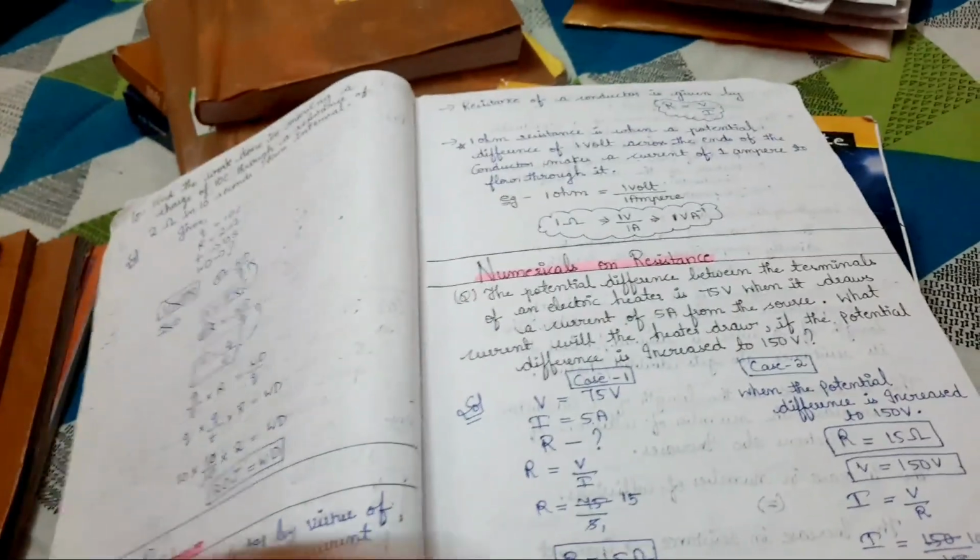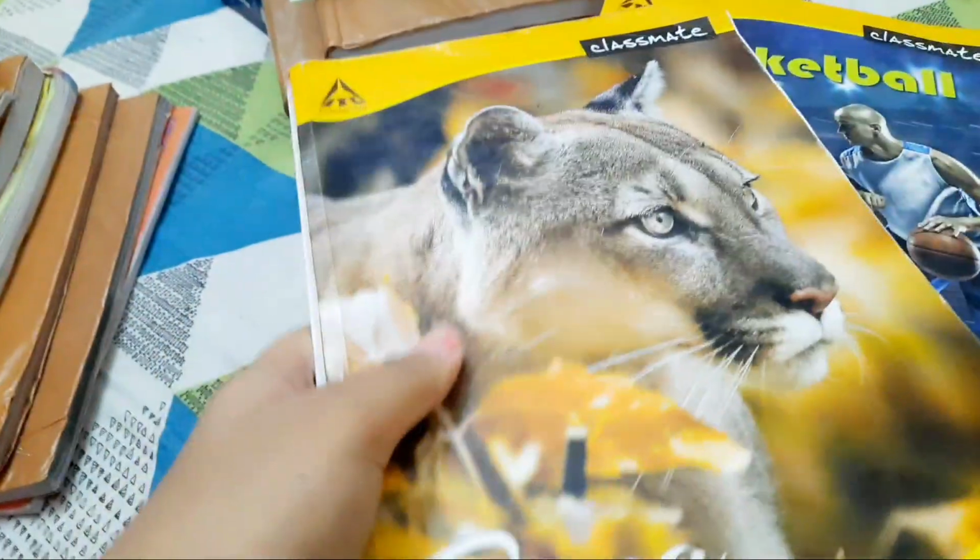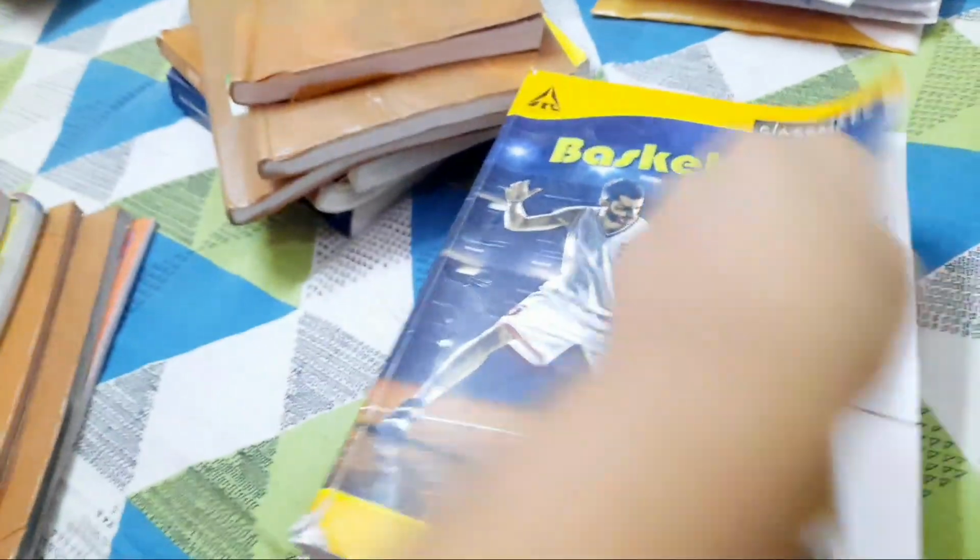Potential difference, Ohm's law, there is a small diagram for this, the VI graph. So this everything is important. Numerical solve करना is another important task. So guys, I suggest you to make notes for physics like this. Numerical solve karna, highlight. And this is for chemistry.